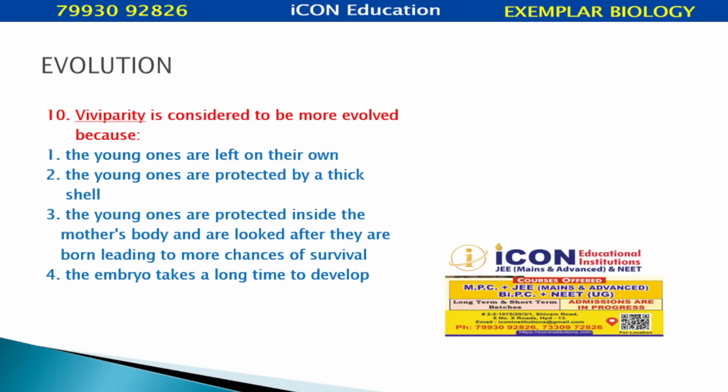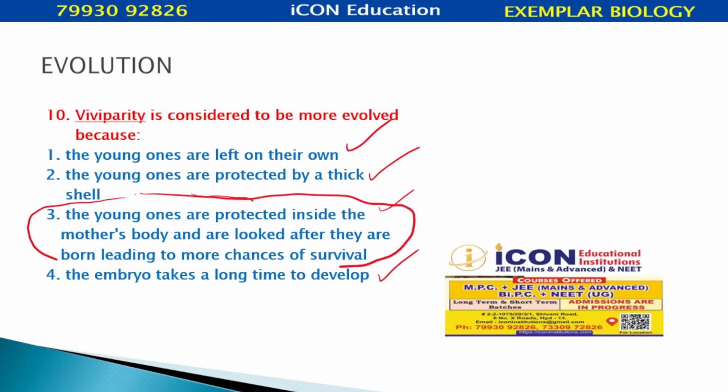Viviparity. Viviparity is considered to be more evolved because the young ones are left on their own, the young ones are protected by a thick shell, young ones are protected inside the mother's body and are looked after after they are born, leading to more chances of survival, or the embryo takes a long time to develop. Here we call this gestation. In the case of human beings, the mother bears the young one, the embryo develops in the mother's uterus for 9 months and then she gives birth to the baby. Young ones are protected inside the mother's body and looked after after they are born, leading to more chances of survival.